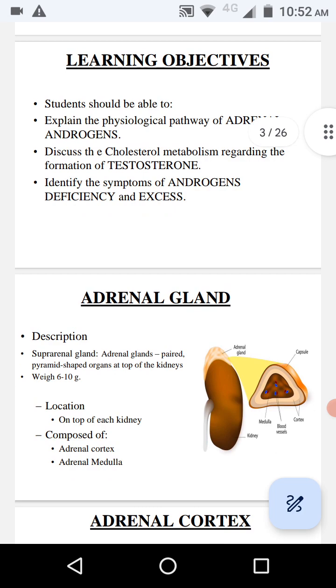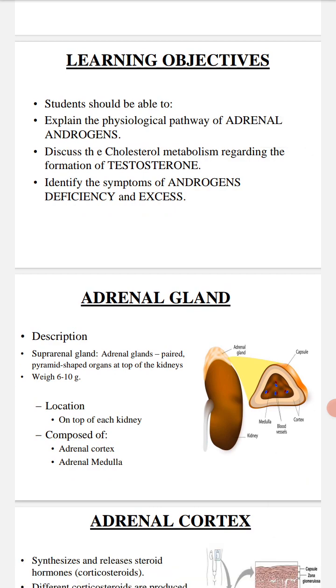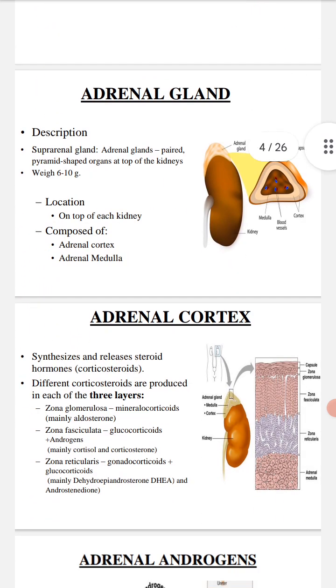Adrenal glands are the suprarenal glands. They are paired pyramid shaped organs at the top of the kidneys, weighing 6 to 10 grams. They are located on the top of each kidney, and they are composed of adrenal cortex and adrenal medulla.